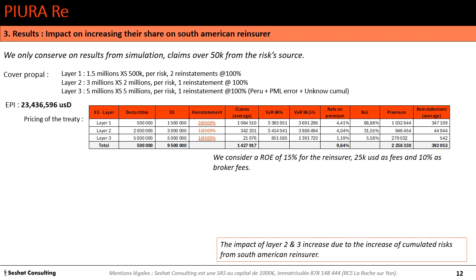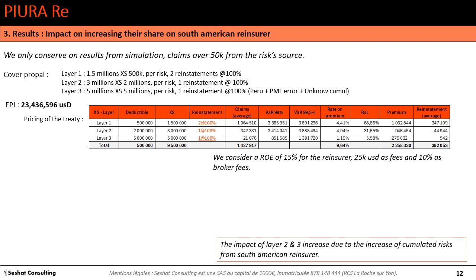And the price on layer 3 will really increase. It's probably because of the increase of the risk of cumul, because PIURA increased their share on retrocession treaty of reinsurer from South America. So the risk of cumul really increased here, and we have a rate on premium for the layer 3 about 1.19%.